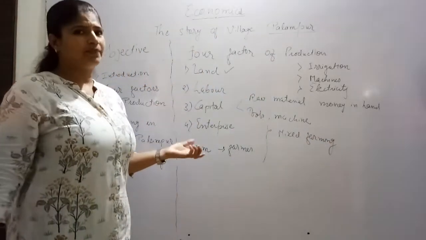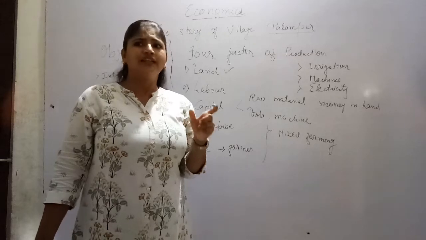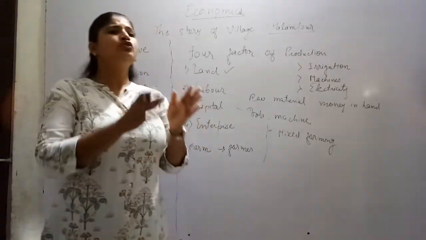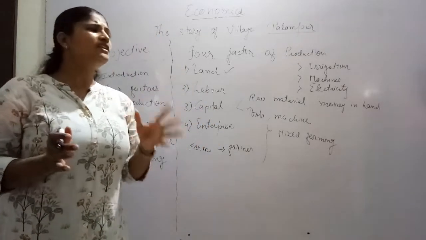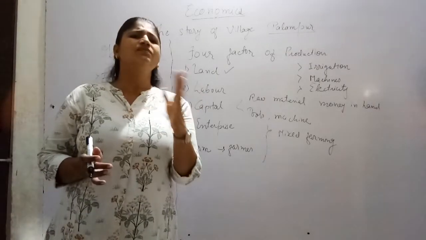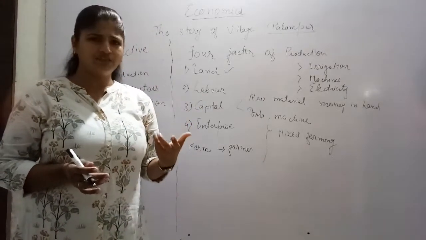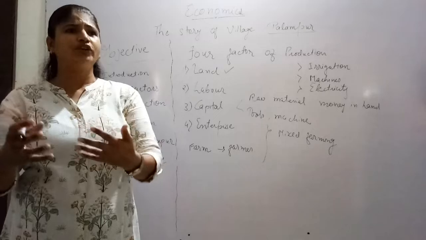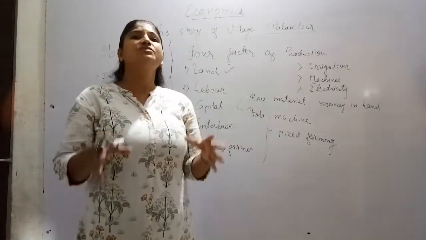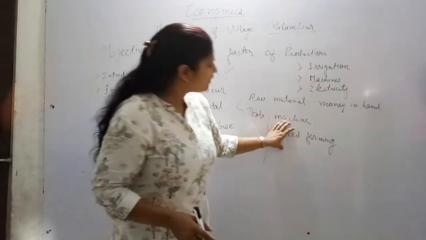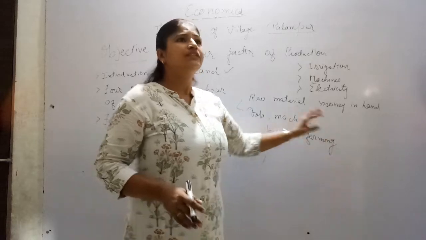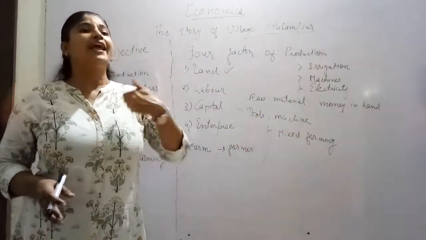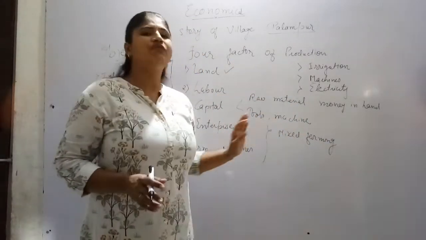Now what is mixed farming? Mixed farming means that along with the production we should use livestock. You have observed in some village that a farmer is farming in the field as well as he has 2 buffaloes or some cows or some sheep. So with the farming we should use some livestock which can help in the farming.